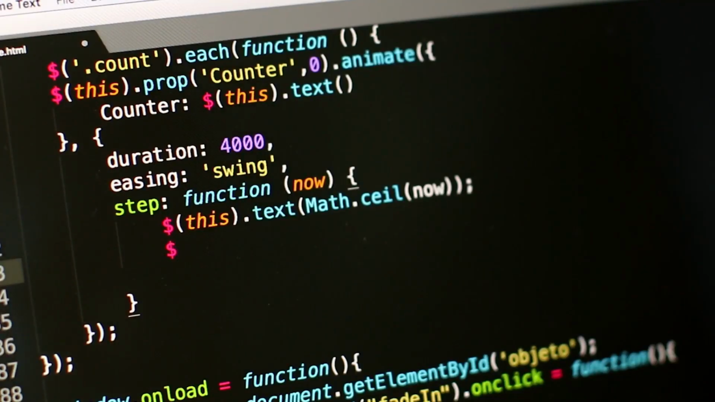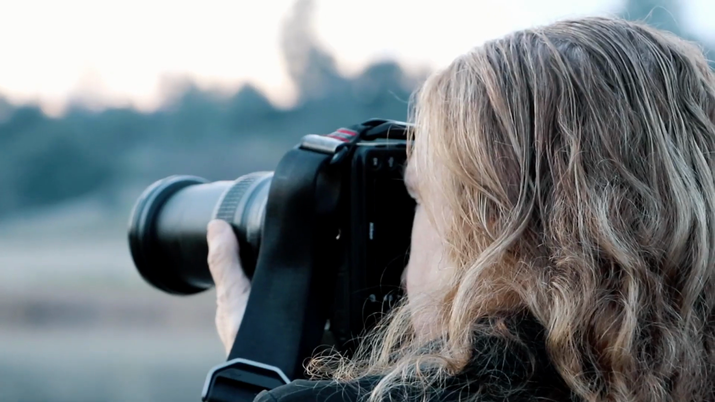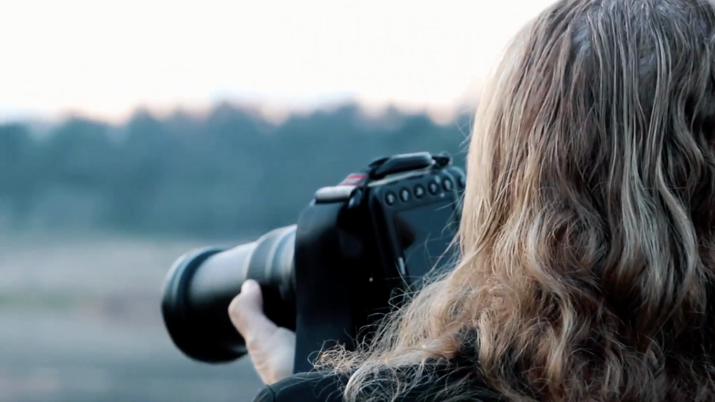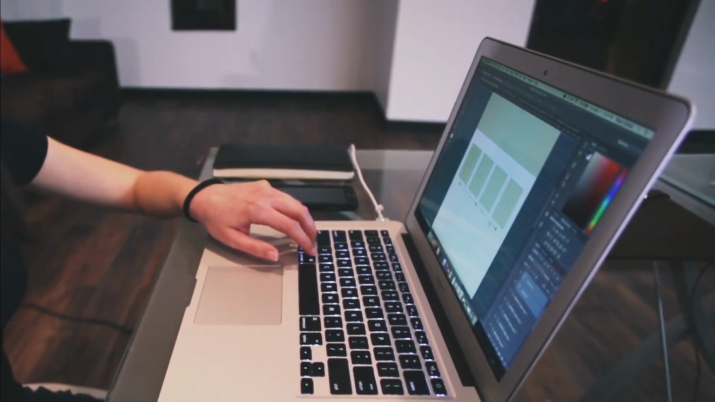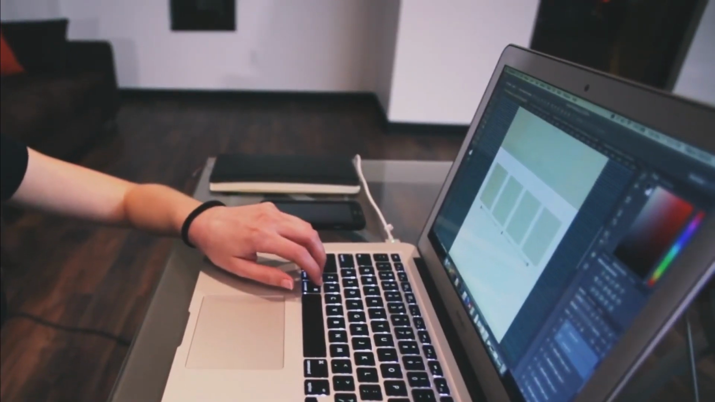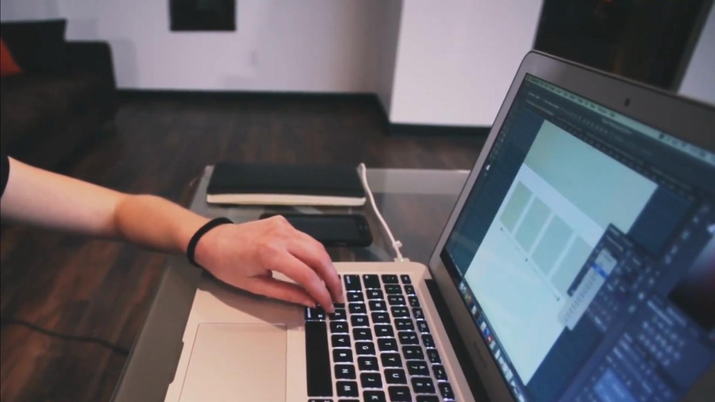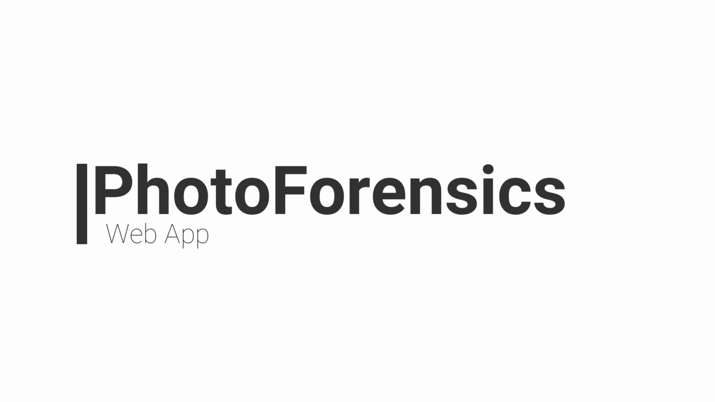Before showing the demo, let me clarify one thing: what we mean by a fake or real image. The image which is taken by a camera is a real image. Once you take that image into an image manipulation software such as Photoshop, do some modification and save it, then it will be considered a fake image. Let's see the demo of the PhotoForensics web app.